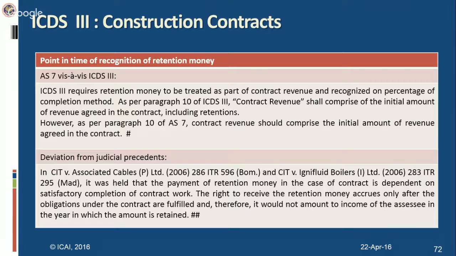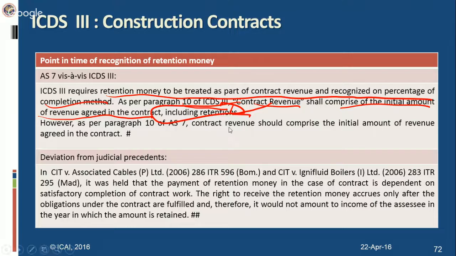ICDS 3 requires retention money to be treated as part of the contract revenue and recognized on percentage of completion method. As per para 10 of ICDS 3, contract revenue shall comprise the initial amount of revenue agreed upon in the contract and includes retention. So, contract revenue includes retention and contract revenue has to be recognized on POCM basis. By implication, retentions also have to be recognized on percentage of completion method.